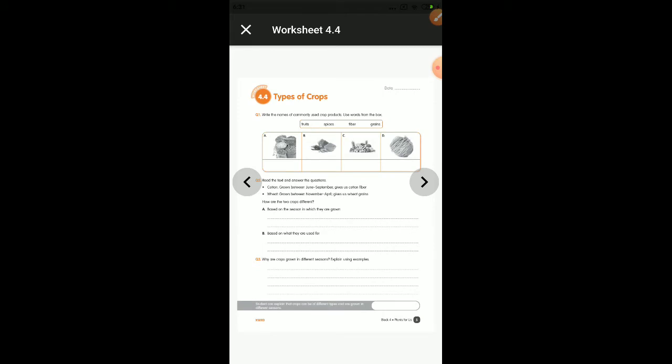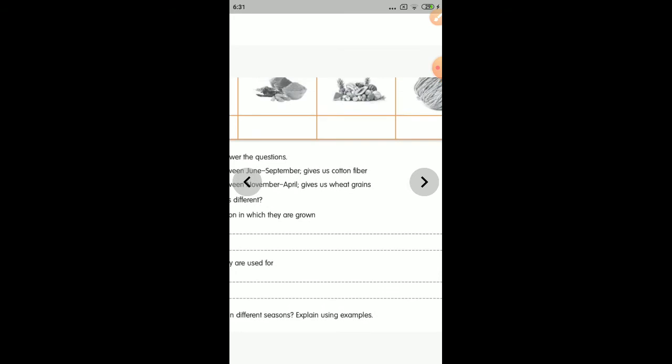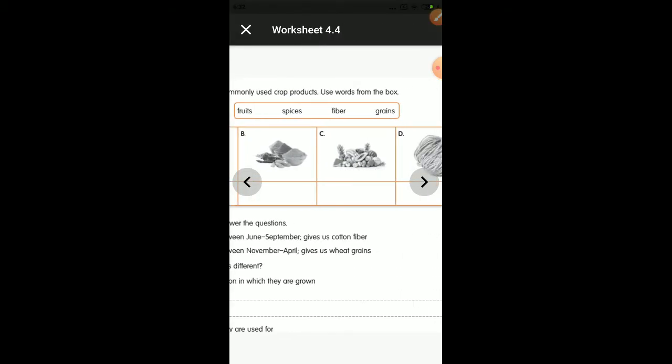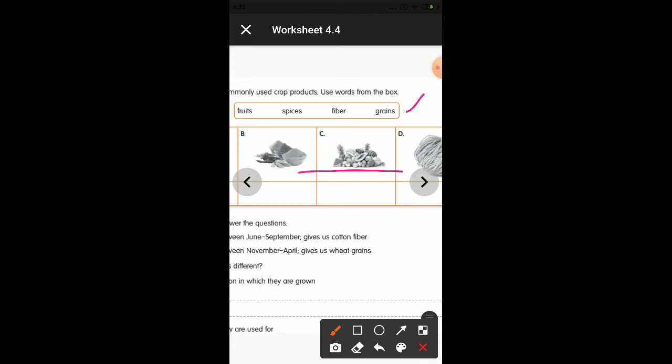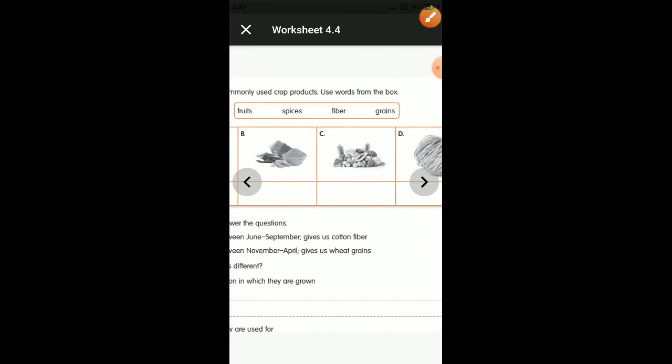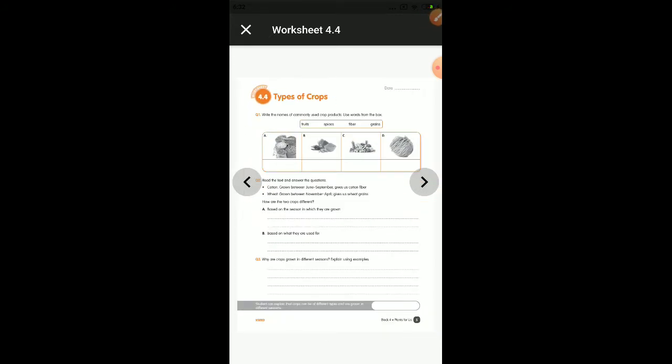In the worksheet, the first question they are asking is: write the names of commonly used crop products. Use the words from the box. So by using the words from this box, try to complete the first question. The first picture is related to your rice grains.